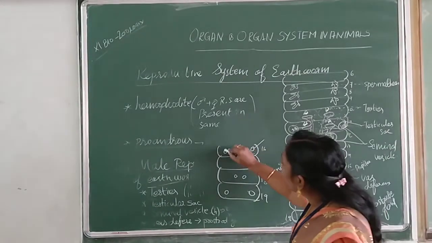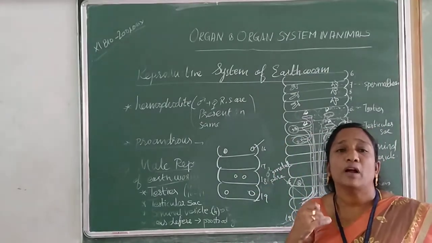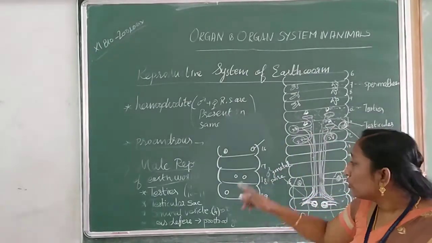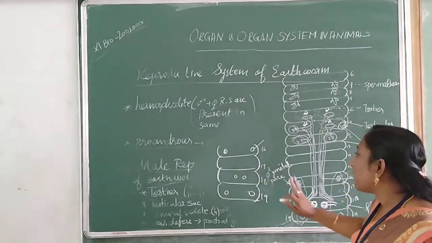So four papillae. While seeing the earthworm from the ventral side externally, you can see only these apertures. Children, up to this clear?